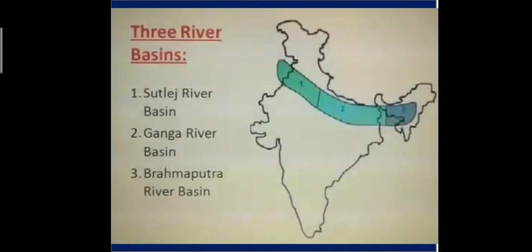The image that you see here on the screen shows the location of three river basins, and the part where number 2 is written is the Ganga River Basin, and here Ganga and its tributaries flow in this region. Similarly, the easternmost part where number 3 is written, that is the Brahmaputra River Basin, where Brahmaputra River flows, and thus this part is known as the Brahmaputra River Basin. Now let us continue reading our chapter.